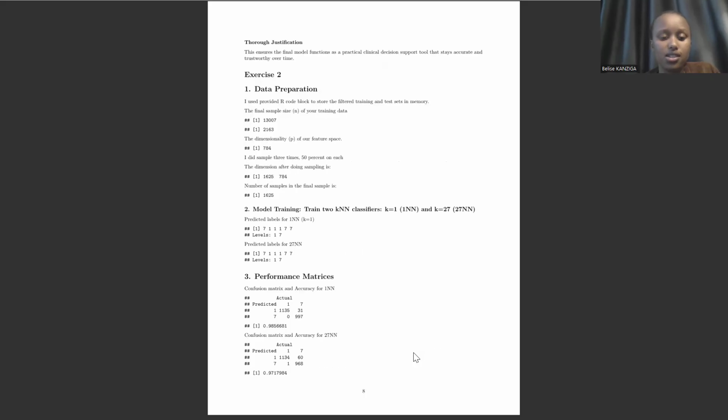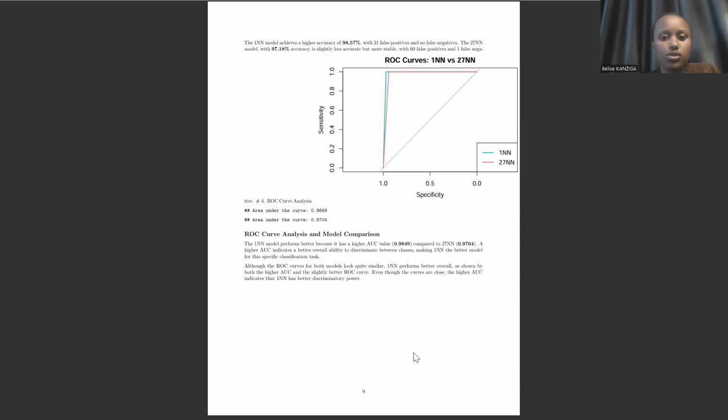The second task is about the KNN classifier. We tried 1NN and 27NN. We found that 1NN is better using the confusion matrix. And also using the ROC curve, we found that 1NN is better than 27NN.